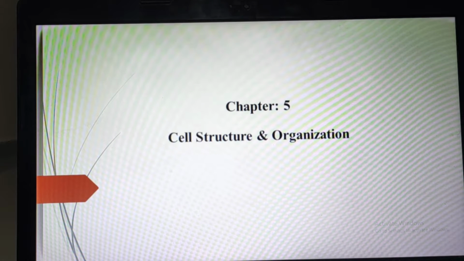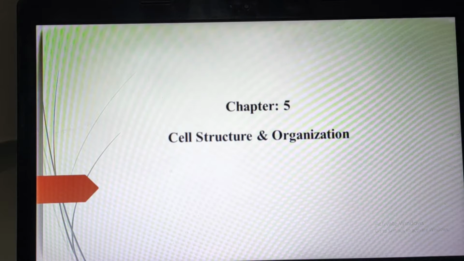Today we are going to start a new chapter, Cell Structure and Organization. Chapter number 5. I have already told in the animal tissue lecture that small tissues get connected and at that time a cell is created.